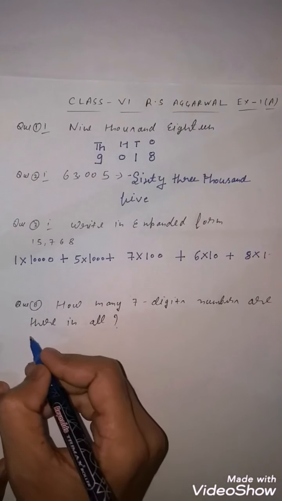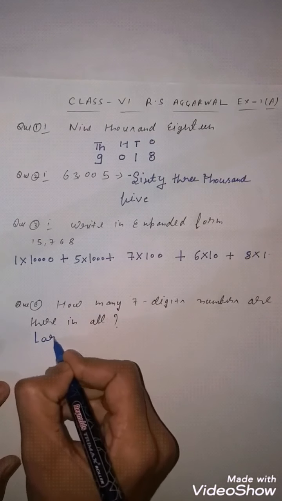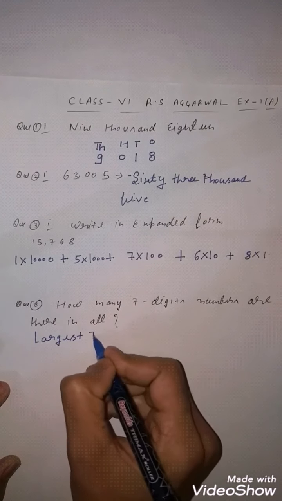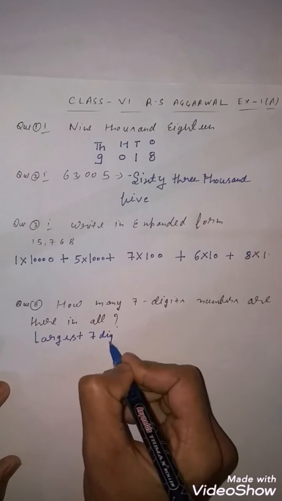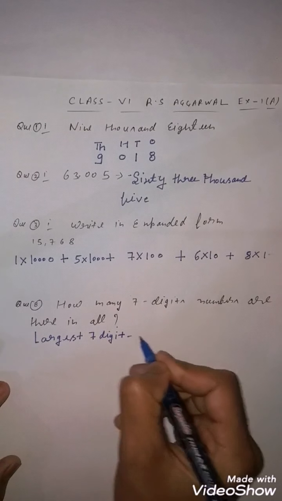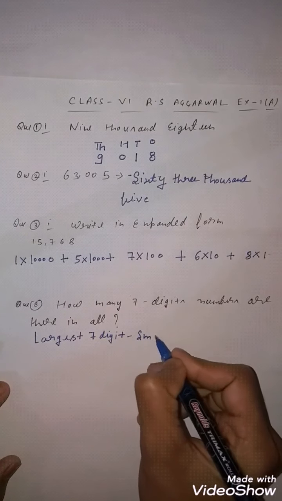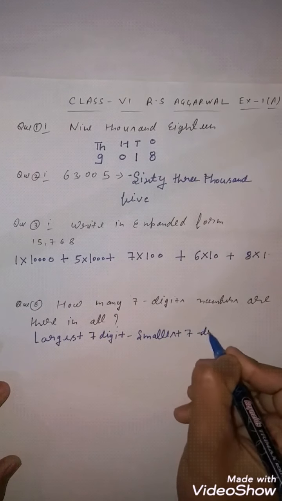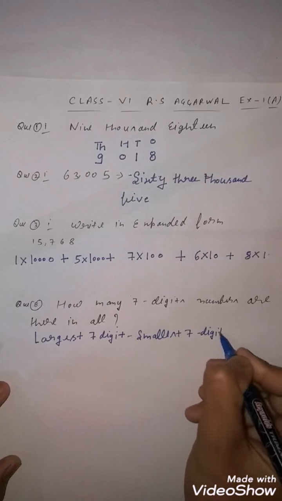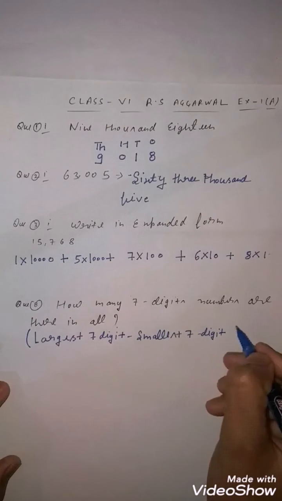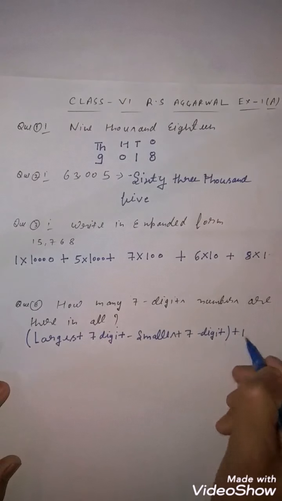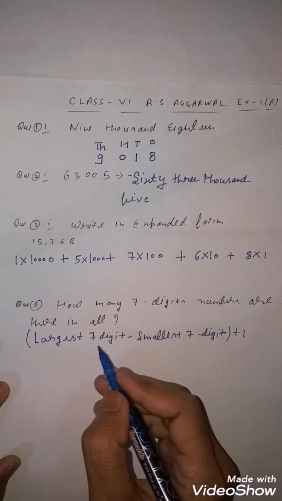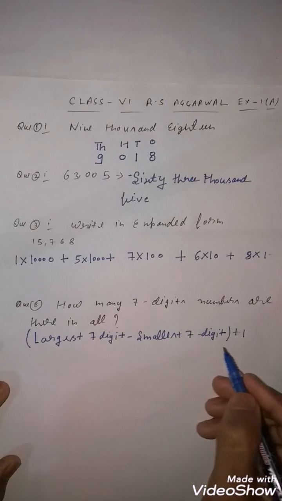You write largest 7-digit number minus smallest 7-digit number, in brackets, and after this you add 1. If you have to find how many 6-digit numbers there are in all, you write largest 6-digit number minus smallest 6-digit number plus 1.